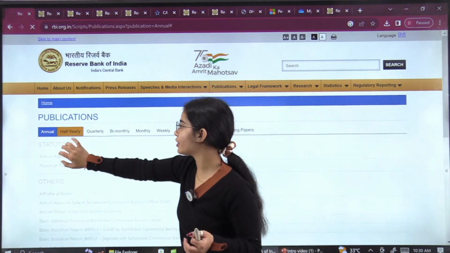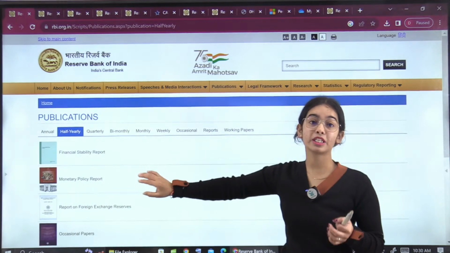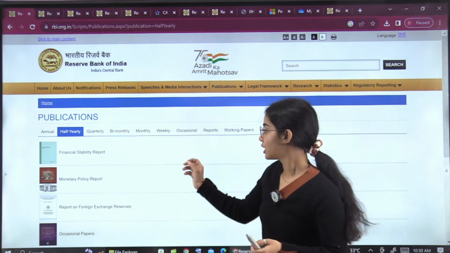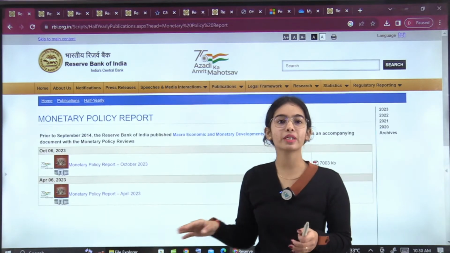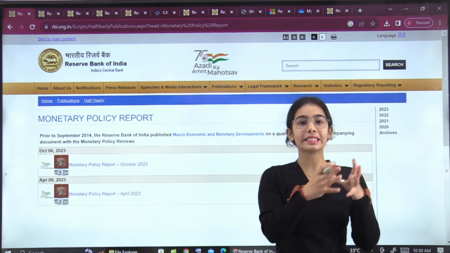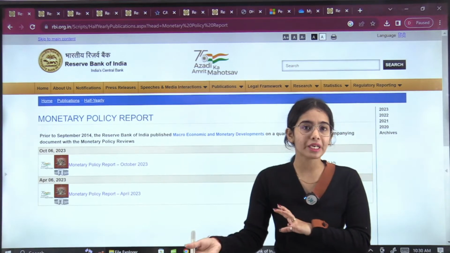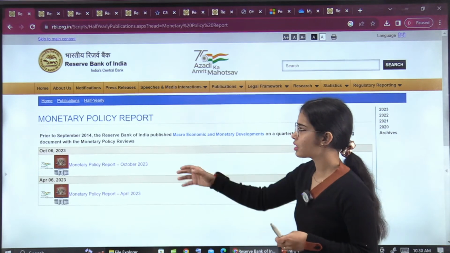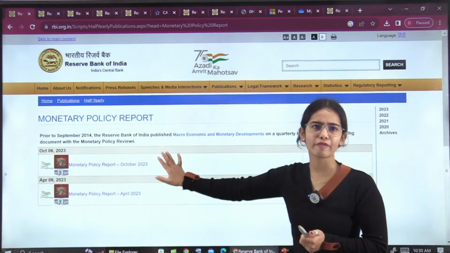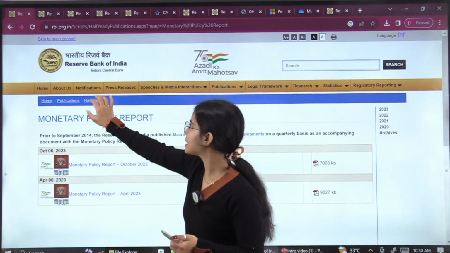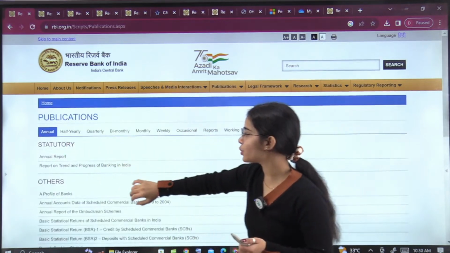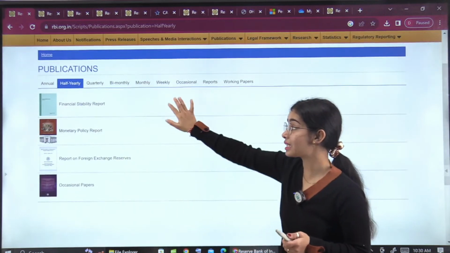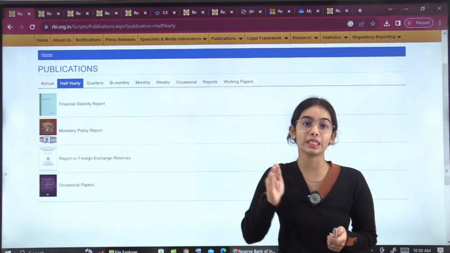Then coming to the half yearly, the financial stability report is the most important report in the half yearly section. The monetary policy report, you can go through it, but it only has details about what the monetary policy committee has done in the past few years or past few months. So you do not have to go in depth. In the half yearly section, you have to go through the financial stability report in depth. It is the most important report in the half yearly segment.